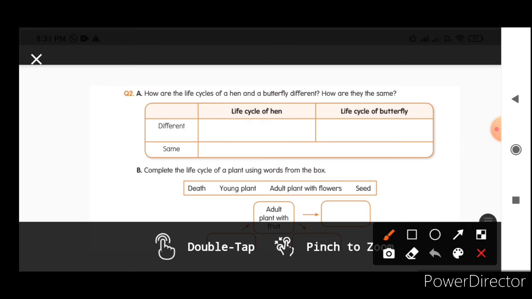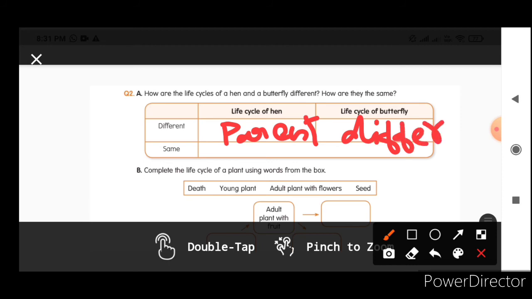How are they different? Hen's young ones look the same as their parents. Whereas in butterfly, young ones are totally different. Here I am just giving a hint to you children, but don't write only this. You add your own points to this and complete.